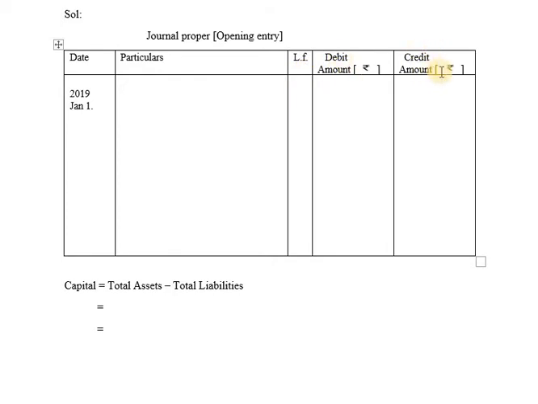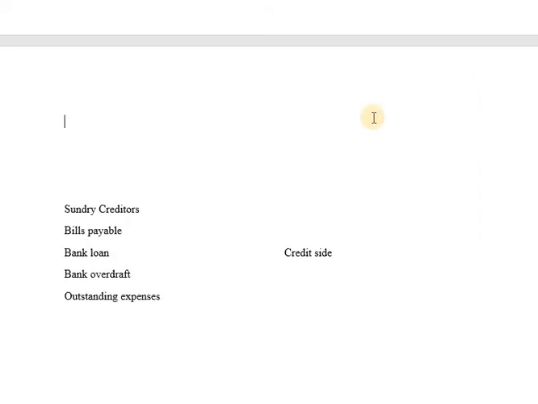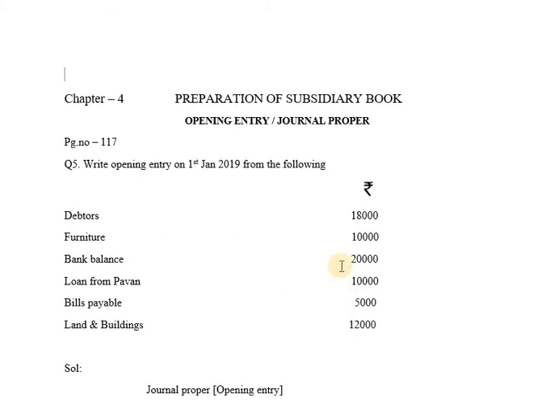Before passing the opening entry, just remember these 5 names as a part of your working notes: sundry creditors, bills payable, bank loan, bank overdraft, outstanding expenses. These names will be recorded on credit side of the entry. Other than these names will be recorded on debit side of the entry. Let us have a look. Debtors is not among those 5 names, so debtors will be recorded on debit side.